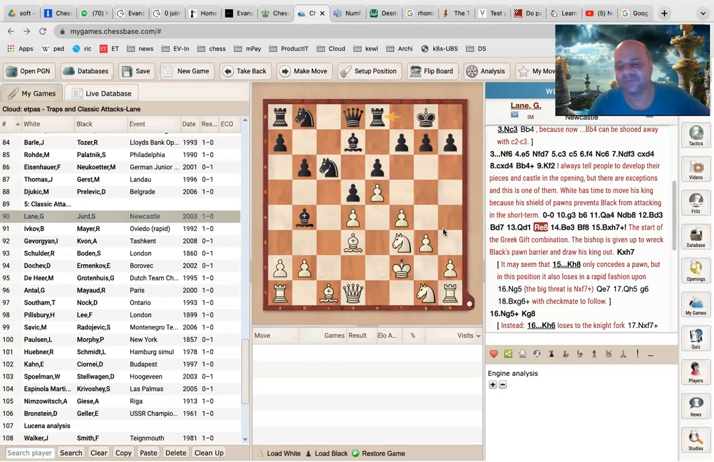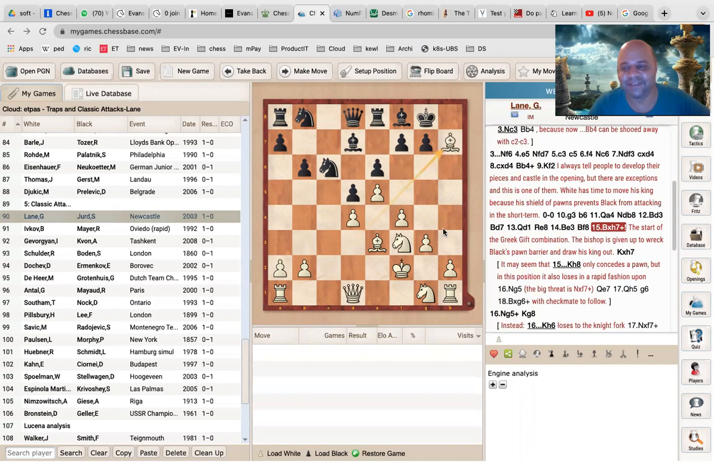Now, white waits one more move. Why? We will have to see this. Why does white wait one more move? And now the bishop goes back to f8. So now white strikes. Everything is ready from the white side. So what is it? I think I can find it. I already found it, I think.